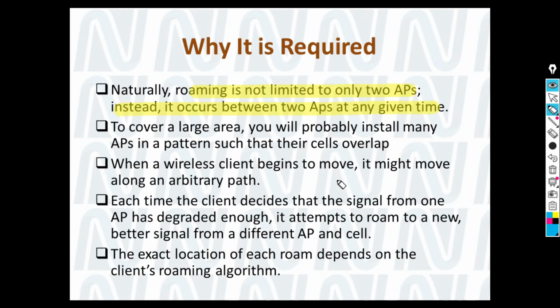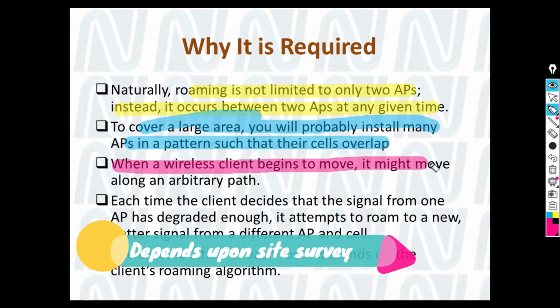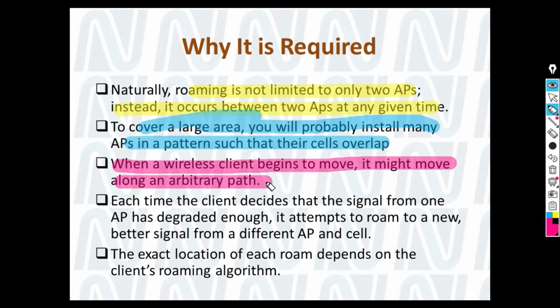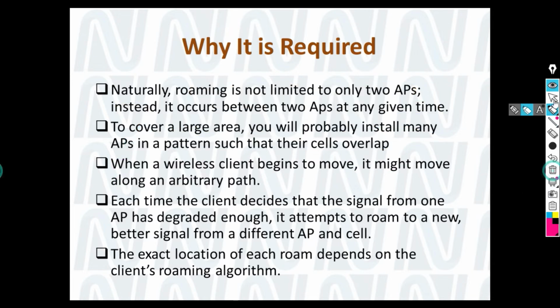There might be more than two APs as well. To cover a large area, you will probably install many APs. Because if your floor is very big and one AP's signal strength is not enough to handle that, there should be 3 or 4 APs as per the requirement or the area. When a wireless client begins to move, it might move through an arbitrary path. It is not necessarily that it will move from AP1 to AP2 or AP3. It depends on how it is moving, and as per that move, whichever AP is providing the good signal strength, it will associate with that.